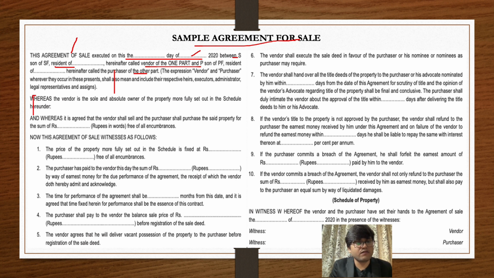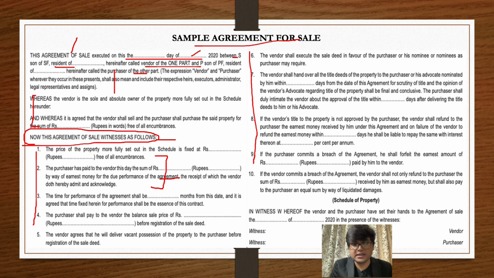And whereas, these are your recitals. They have clearly mentioned that he is the absolute owner and now they intend to sell and buy that particular property. This was the testatum clause that we were mentioning. After these, all are your terms and conditions. I'll just mention a few out for you. These were related to consideration. They were talking about what the consideration is, and the receipt clause that we have studied there as well. All these are the covenants that the parties are entering into between themselves. These are basically the covenants and undertakings that they are taking.